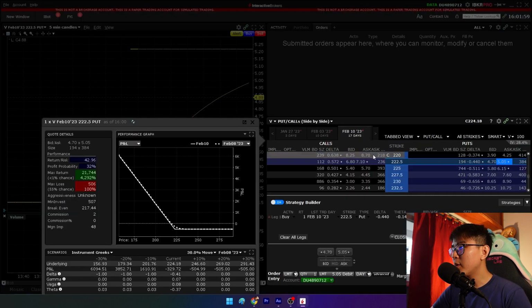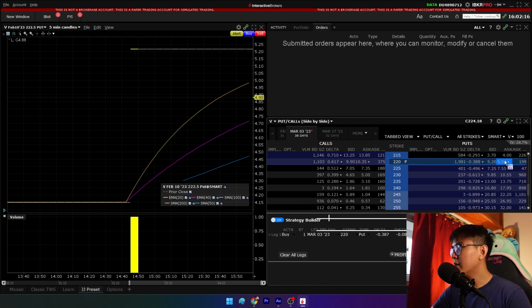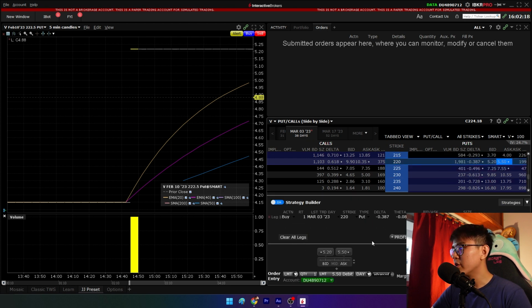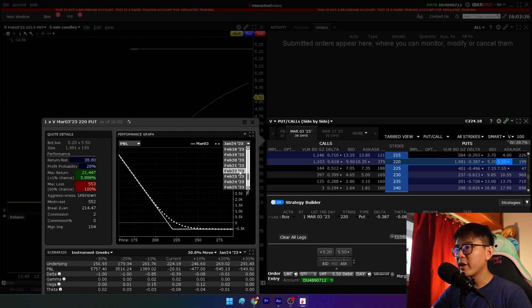So instead of choosing an expiration date of February 10th, I might want to give more time for the stock to move. So maybe I can choose an expiration date of March 3rd and buy a put option at 220. If I were to profile it on Interactive Brokers, I would choose 15 days before expiration, the middle of February. By the middle of February, how much must it drop to? It must minimally drop to about 214 for me to earn money from it.